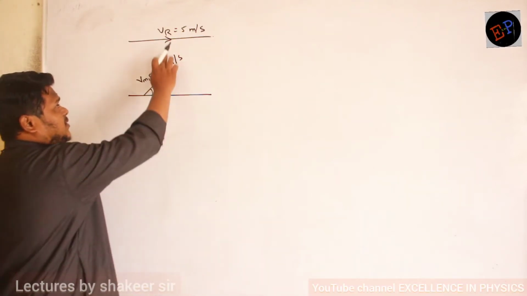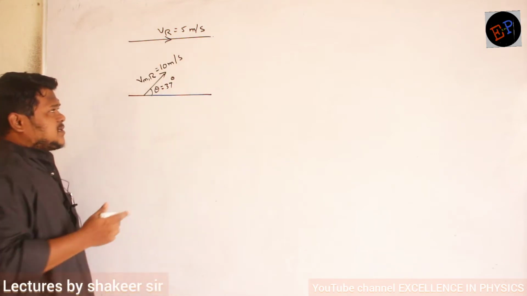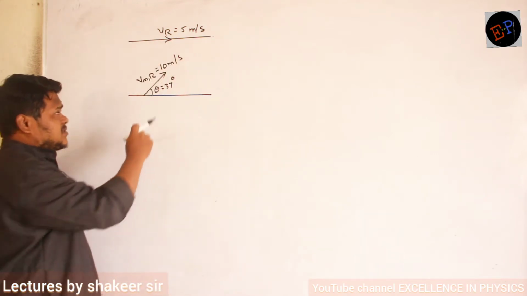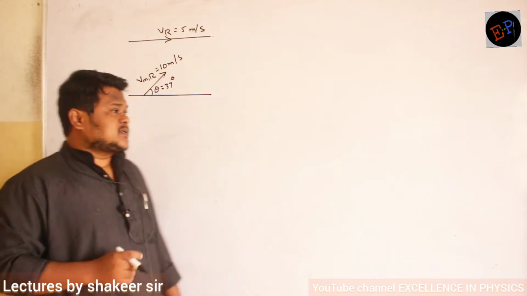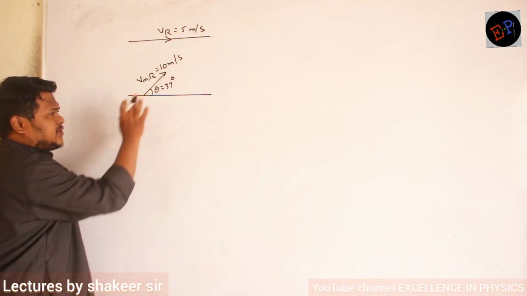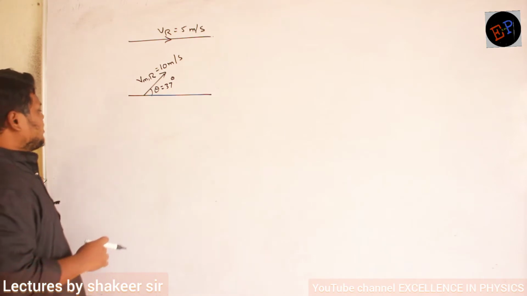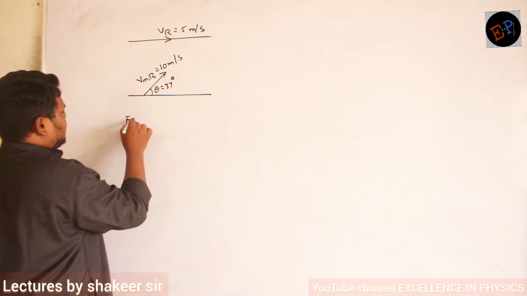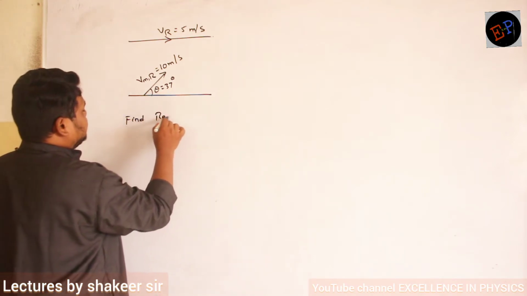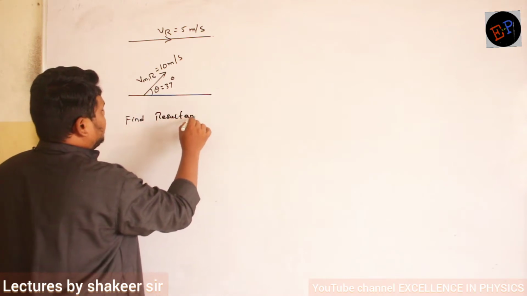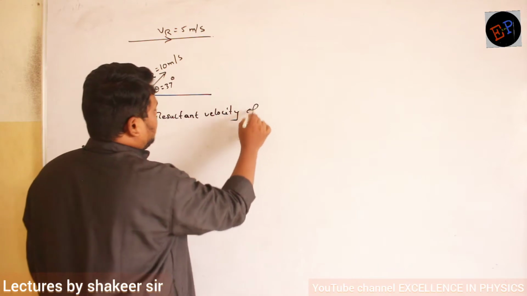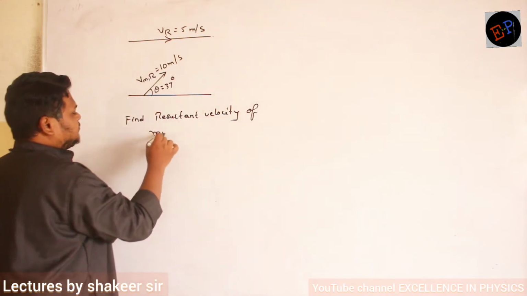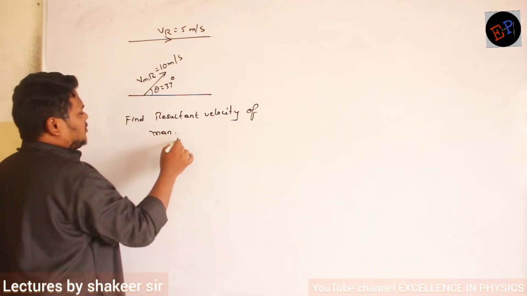So the velocity of the river is 5 meters per second, and the velocity of the man with respect to the river is 10 meters per second, which is making an angle of 37 degrees. Then find the resultant velocity. Find the resultant velocity of the man or swimmer, anything. Are you able to understand that?